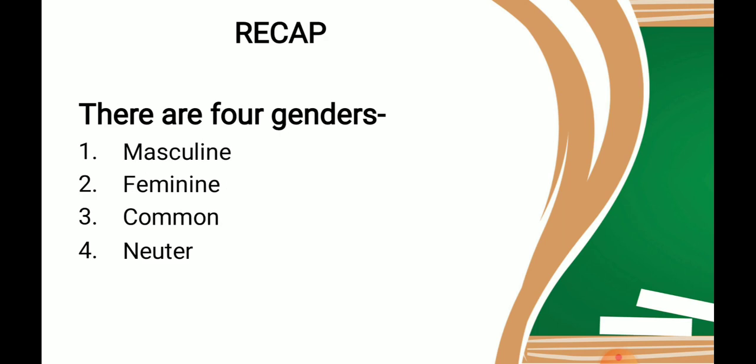So let's have a quick recap. There are 4 genders. Masculine, that represents male. Feminine represents female. Common represents both, either male or female. And neuter is used for non-living things.